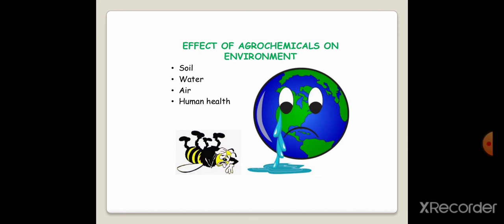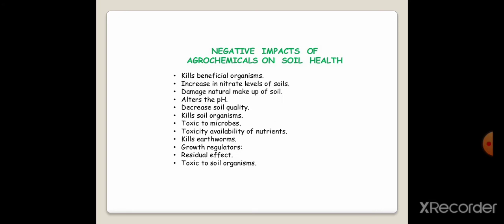As there are advantages, but there are a lot of disadvantages of agrochemicals. These agrochemicals have an effect on the environment through soil, water, air, as well as on human health. What are these effects? We will see one by one. These negative effects of agrochemicals on soil health, first, it kills the beneficial organisms. In soil, a number of organisms are present, and by application of agrochemicals onto the soil, we are killing a number of important organisms which are very useful.